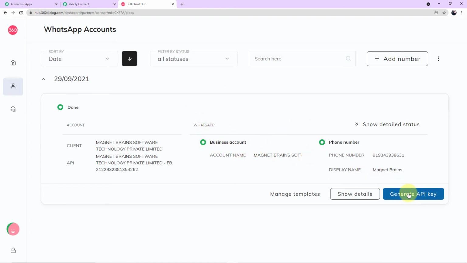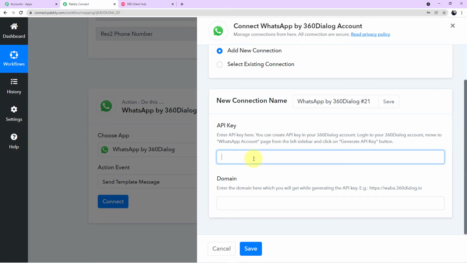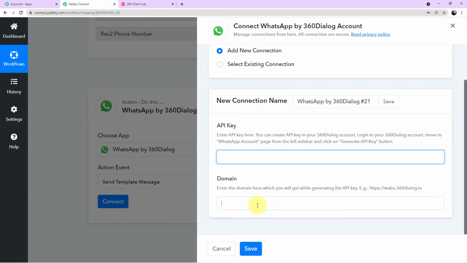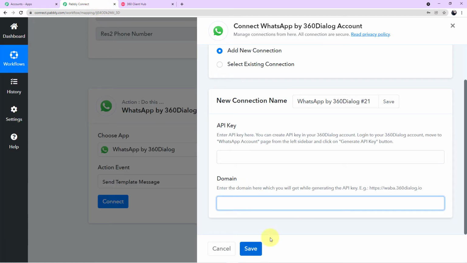Now this is a one-time process, guys. You don't have to do it again and again. You have to just click here once and your API key and the domain will be generated. The same API key and domain can be used for different workflows, guys. Okay, so what you have to do after generating the API key and the domain is copy the API key, come to Pabbly Connect account and paste it here, then copy the domain, come to Pabbly Connect and paste it here. Click on save and you will be successfully authorized and back to your workflow.